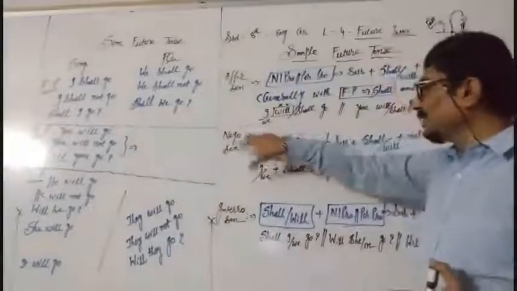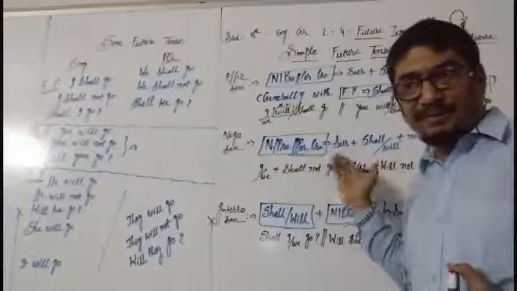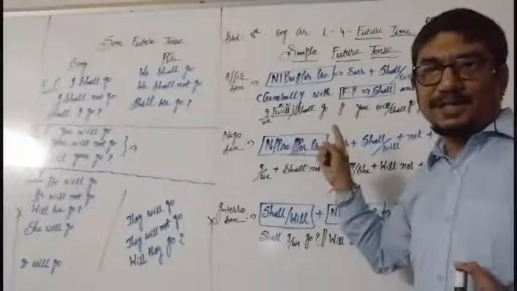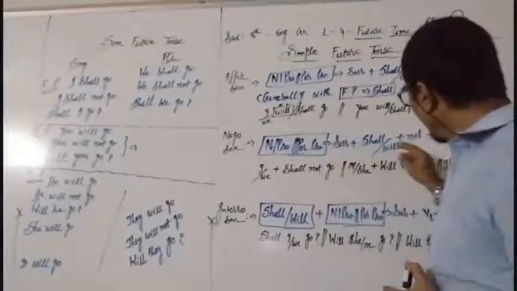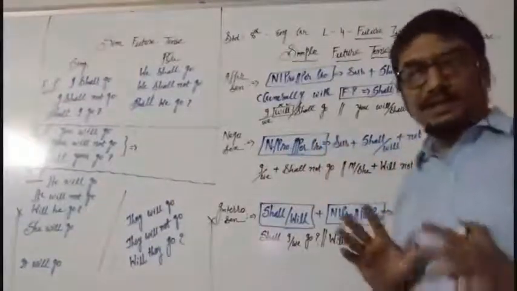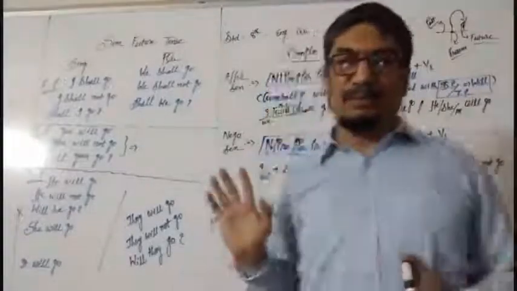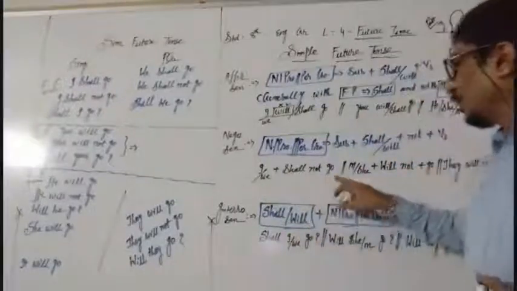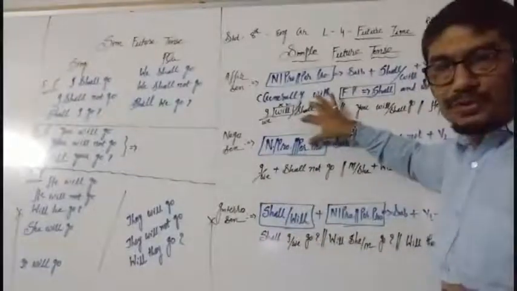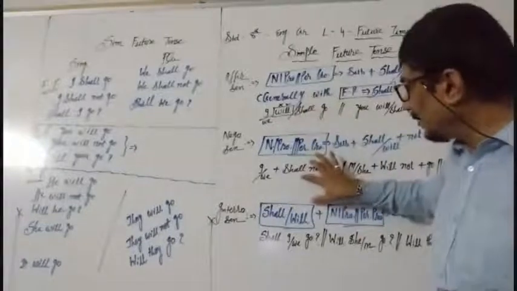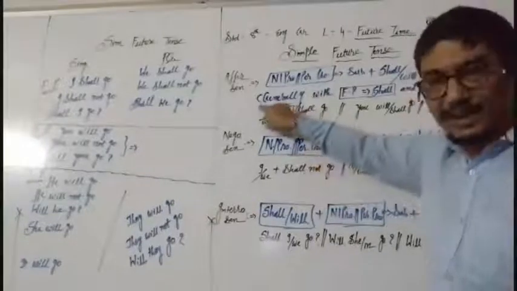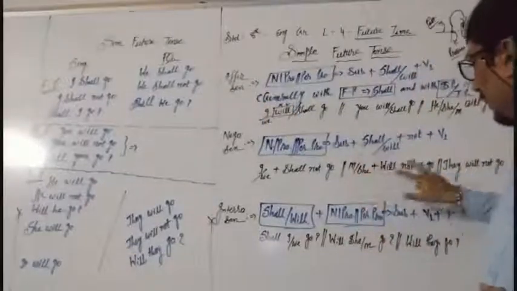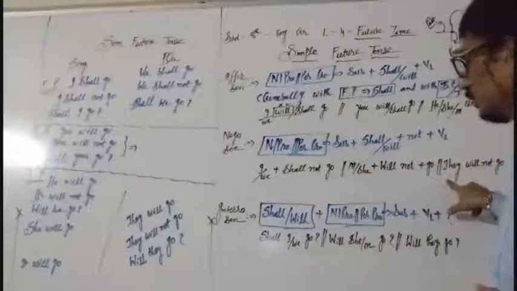Next to that is the negative sentence: noun, pronoun or personal pronoun that can be in place of subject, plus shall or will, with FP shall, with SP and TP will, plus not plus V1. Here V1 is the simple verb form. So I or we shall not go. Here I explained it to you so that I have written something different. Why is it so? Because we are thinking of the general condition. Mira or she will not go and they will not go.